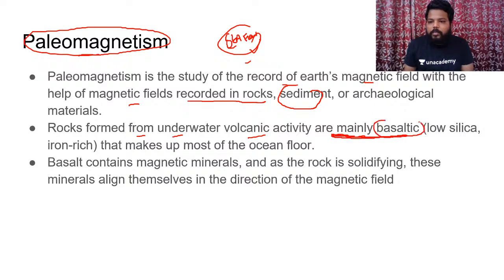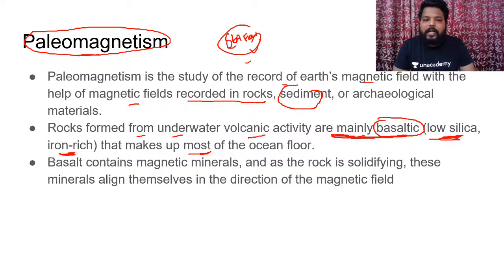Hope everyone knows what is basaltic. So basic lava is low in silica content and very rich in iron content, which makes up most of the oceanic floor. Those rocks which are available under the water, which are formed because of the volcanic activity, are mainly basaltic in nature.